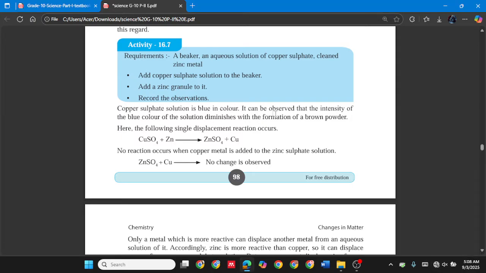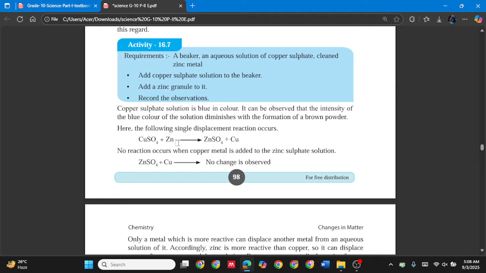Copper sulfate solution is blue in color. It can be observed that the intensity of the blue color of the solution diminishes with the formation of brown powder. Here the following single displacement reaction occurs. Now you know about the types of reactions.